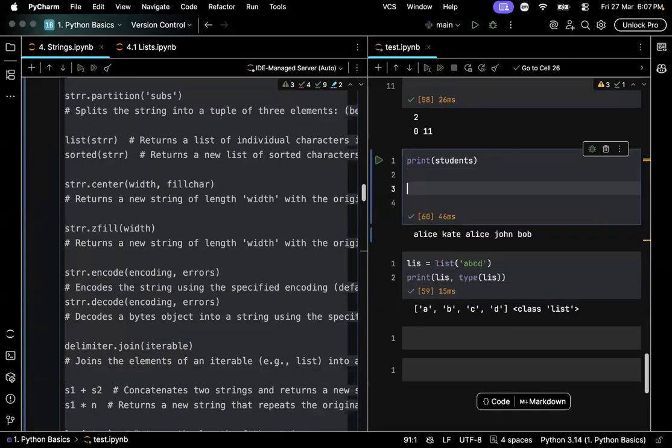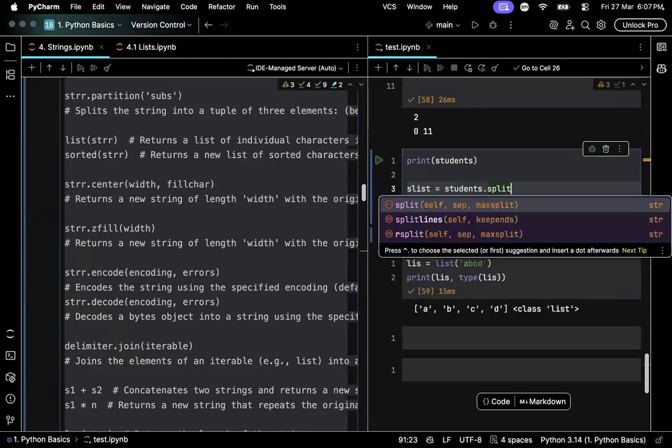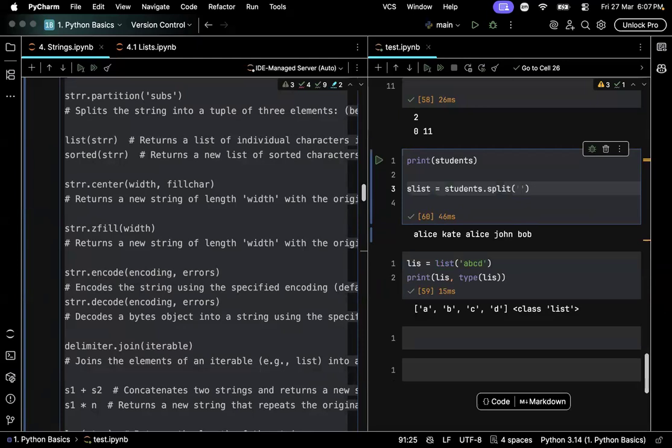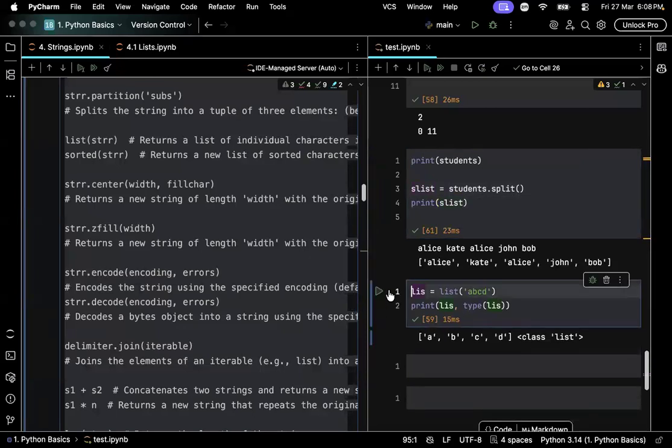In such cases, what we do is use the split method on the string. The list is nothing but students dot split, and you have to mention on which character I should split. If you don't mention any character, let me try to print it. I think it will just return the original one. Oh, wait. No, it automatically split on space. Cool.